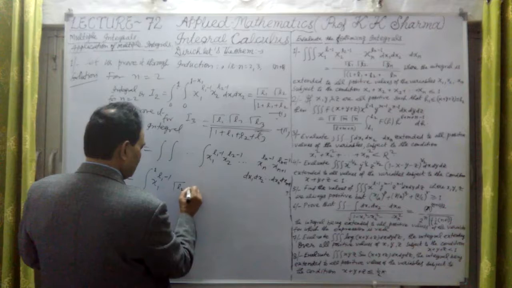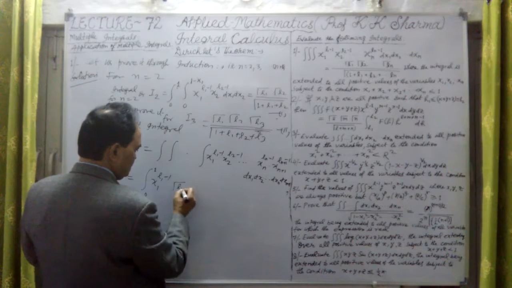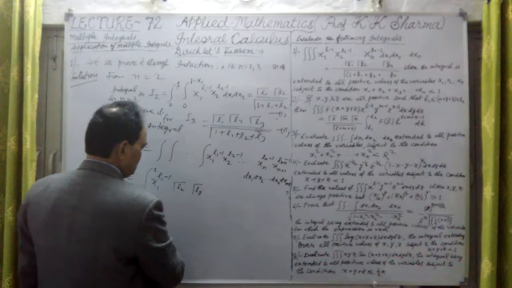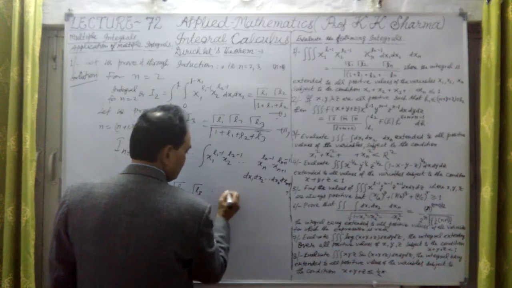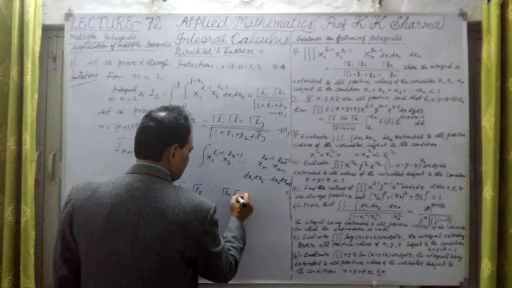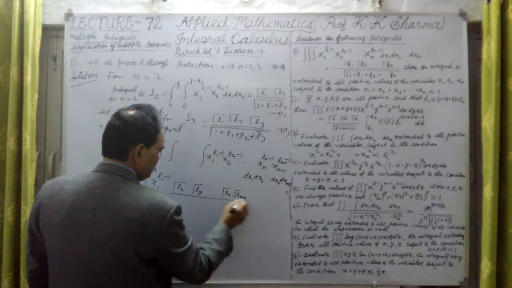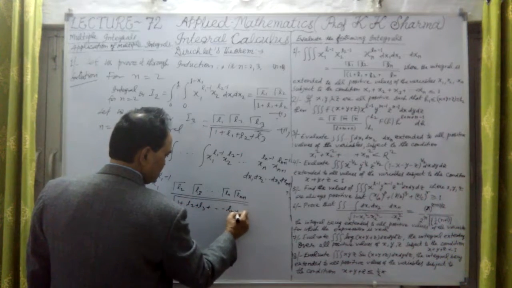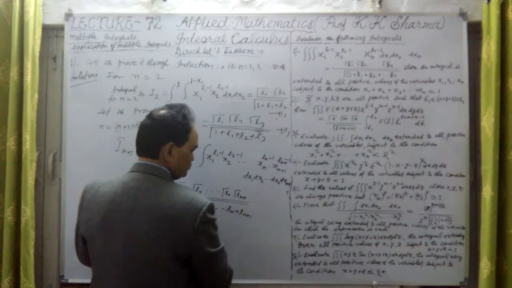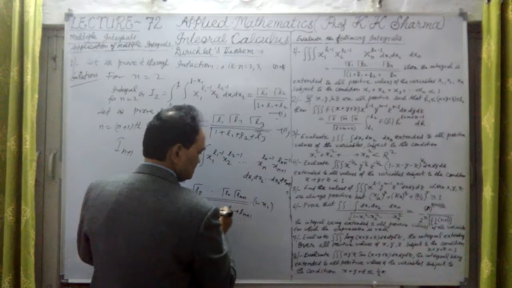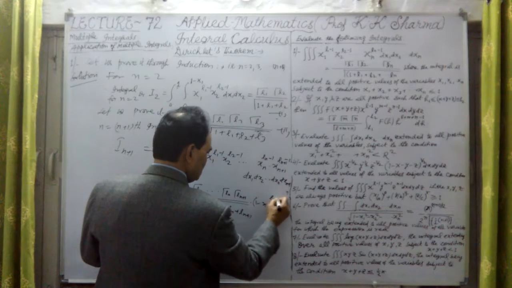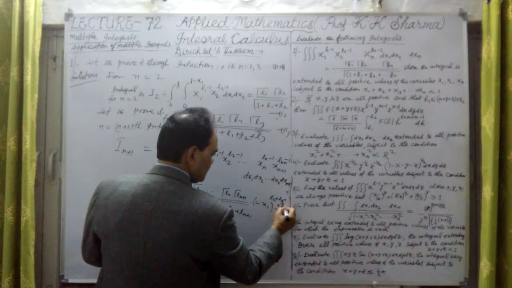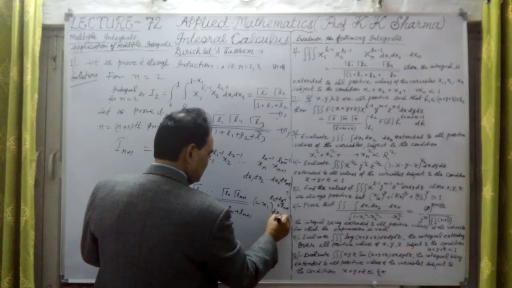It will be gamma L2, gamma L3, and so on, gamma L2, gamma L3 up to gamma Ln, gamma Ln plus 1, divided by gamma of 1 plus L2 plus L3 plus and so on, Ln plus Ln plus 1, into 1 minus x1 whole power L2 plus L3 onwards up to Ln plus 1, into dx1 only.